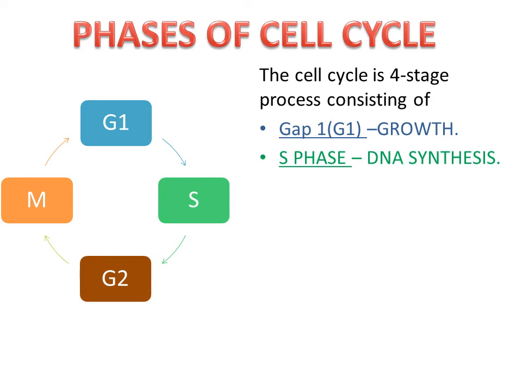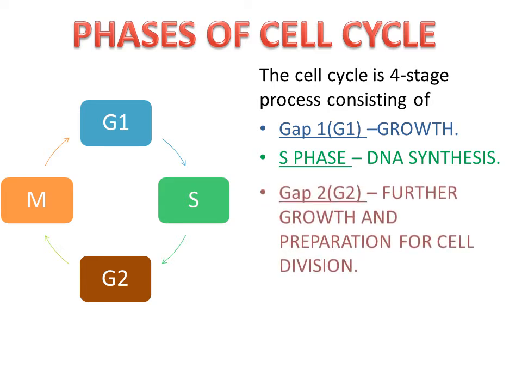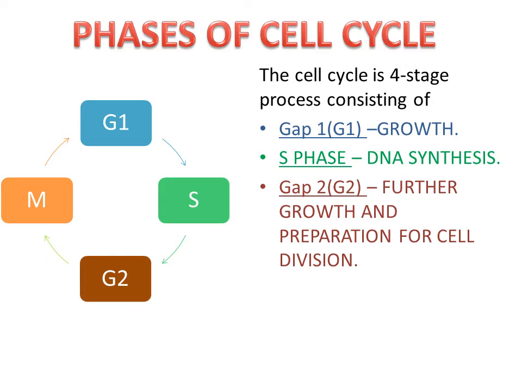Synthesis of DNA, S phase. DNA is present in chromosomes. The chromosomes replicate, forming two identical copies of DNA. G2, second gap phase. There is further growth and preparation for cell division. M, mitosis. The process of cell division is known as mitosis.